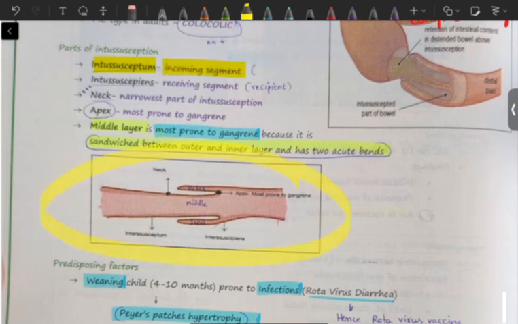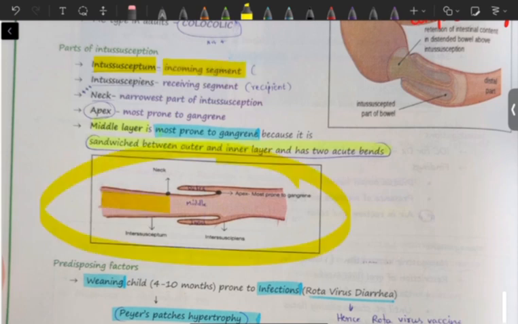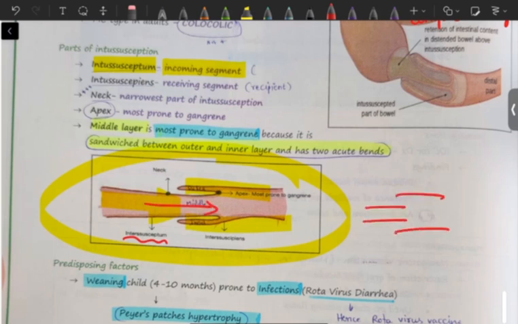We can see here. So this segment is the incoming segment and this is the receiving segment. This is called the intussusceptum. This is going inside this. So the incoming segment is called the intussusceptum, and the receiving one is called the intussuscipiens.